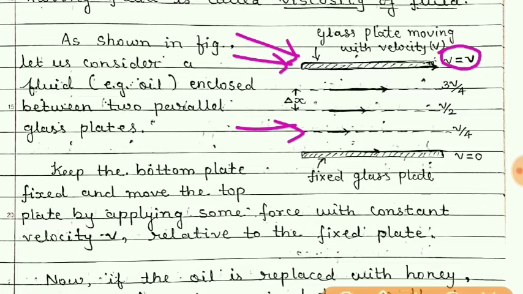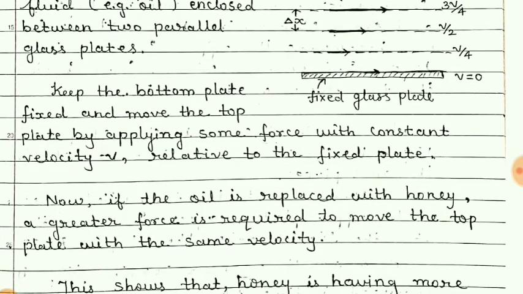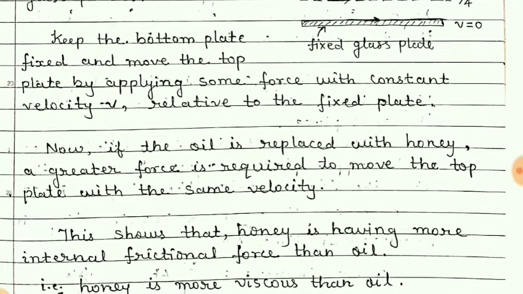Suppose we have taken Fevicol or gum in between the two plates, then once again the force required to move this upper plate with the same velocity as earlier, as in the case of oil and honey, is more. So the velocity will be the same, but the force required is more. So it is clear that something opposes the motion of the fluid, and that is viscosity.